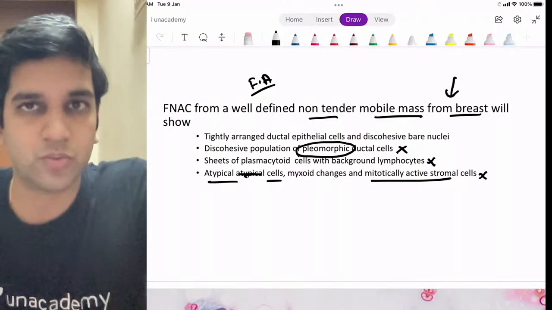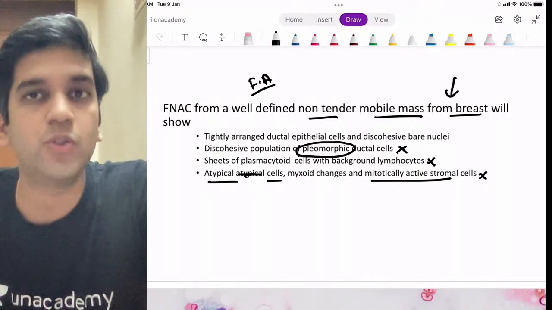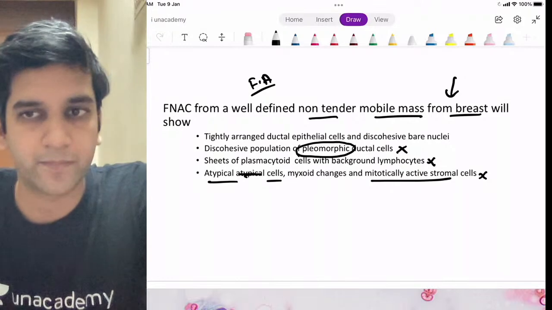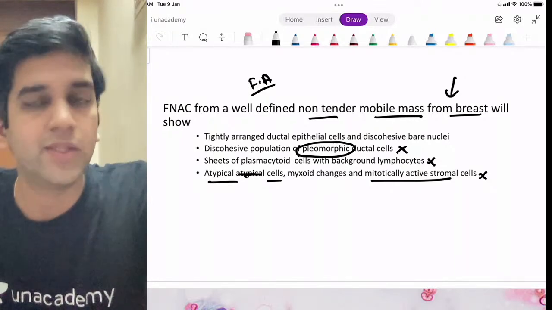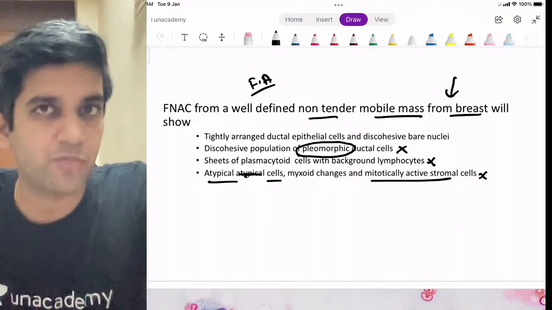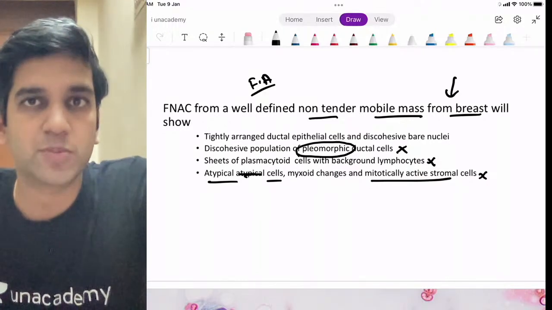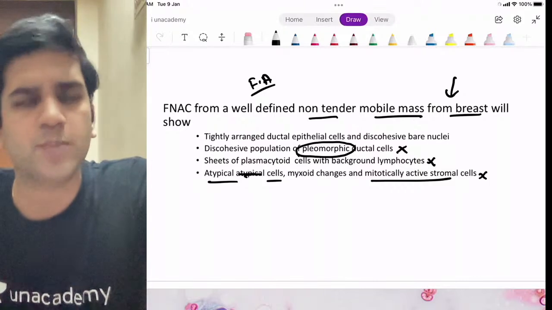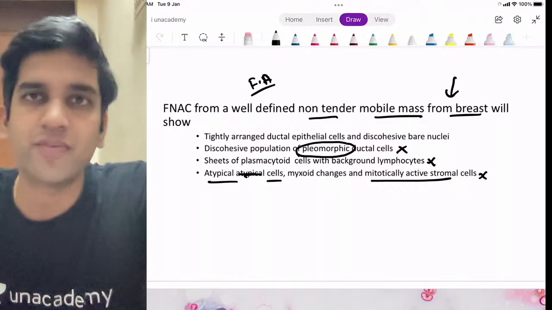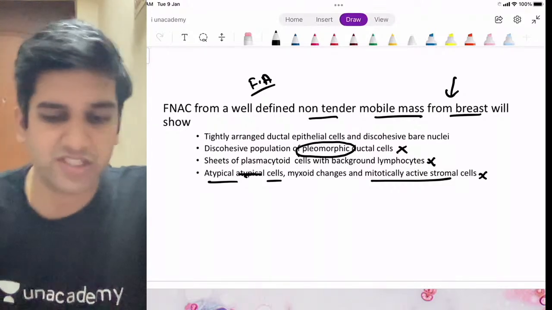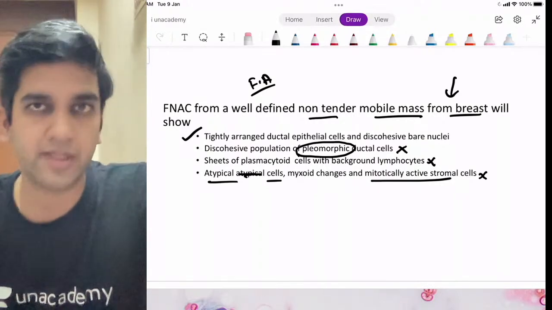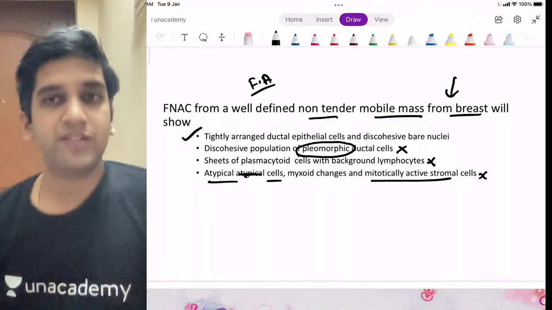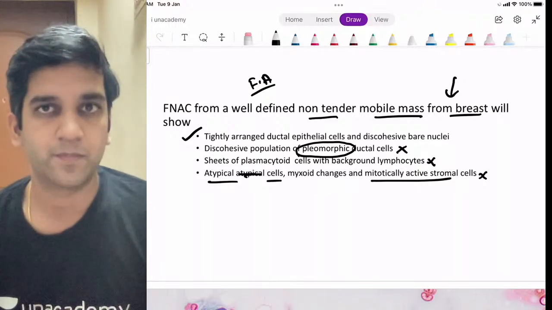When you have an MCQ, whatever MCQ it is, if you don't know the topic, don't stop. You can still write the answer even without knowing anything about the topic, right? You need not know how to identify FNAC of breast. But option B and option D are suggestive of malignancy. Option C is most likely an inflammatory lesion, which is not fibroadenoma. So the only option left is tightly arranged ductal epithelial cells and staghorn nuclei, right? So if you have any difficult question, I want you to approach it like this.